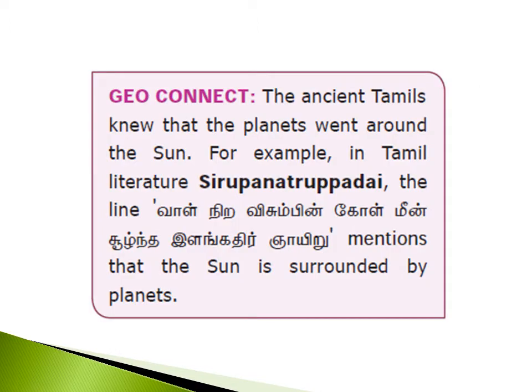The ancient Tamils knew that the planets were around the sun. For example, in Tamil literature, Sirupannatrupadai, the line "வால்நிற விசும்பின் கோல் மீன் சூழ்ந்த இளங்கதிர் ஞாயிறு" mentioned that the sun is surrounded by planets.